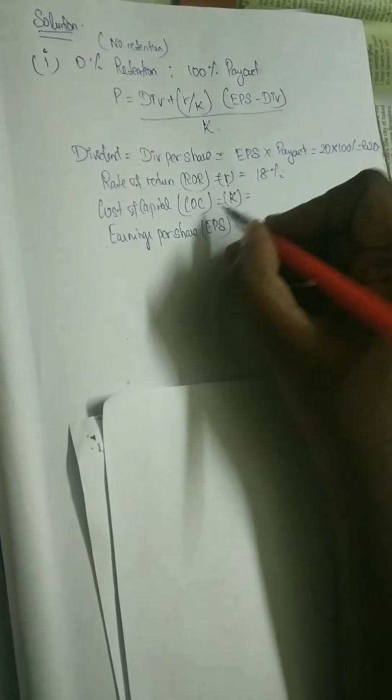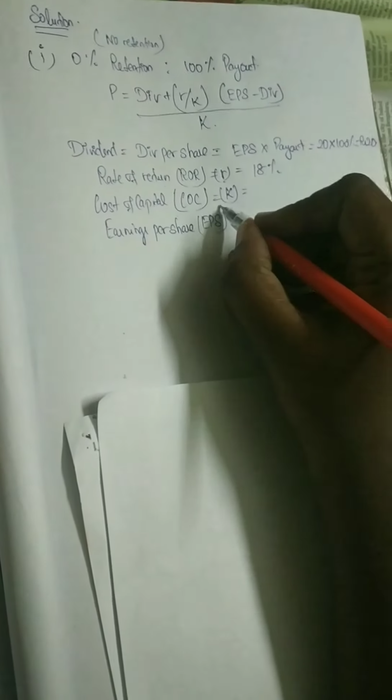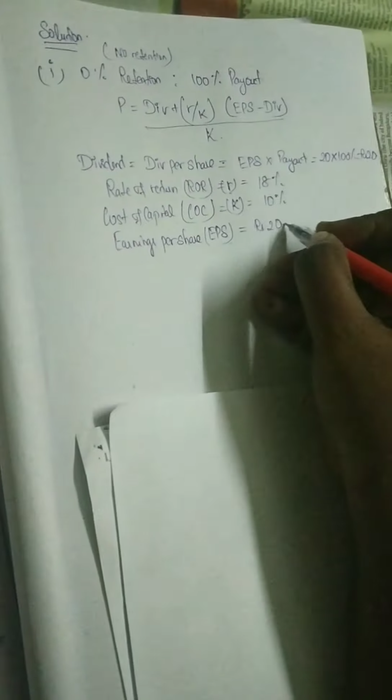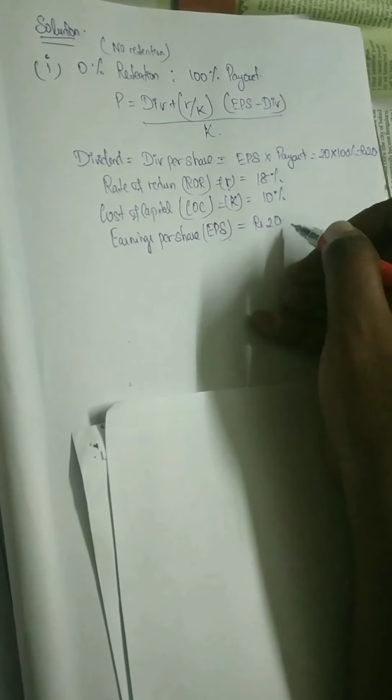So 20 into 100% gives you rupees 20. And rate of return, ROR, which is given in the problem itself, is 18%, and cost of capital, K, is equal to 10%, and earnings per share is rupees 20, which is clearly given in the problem.